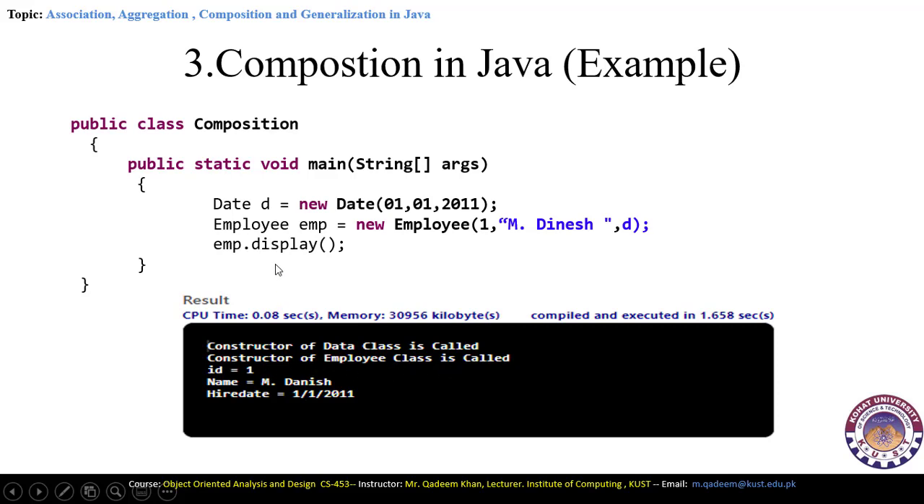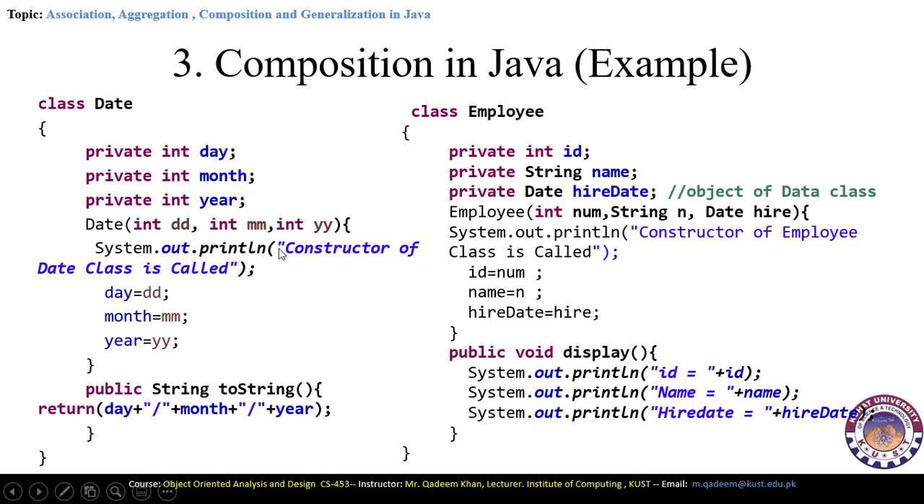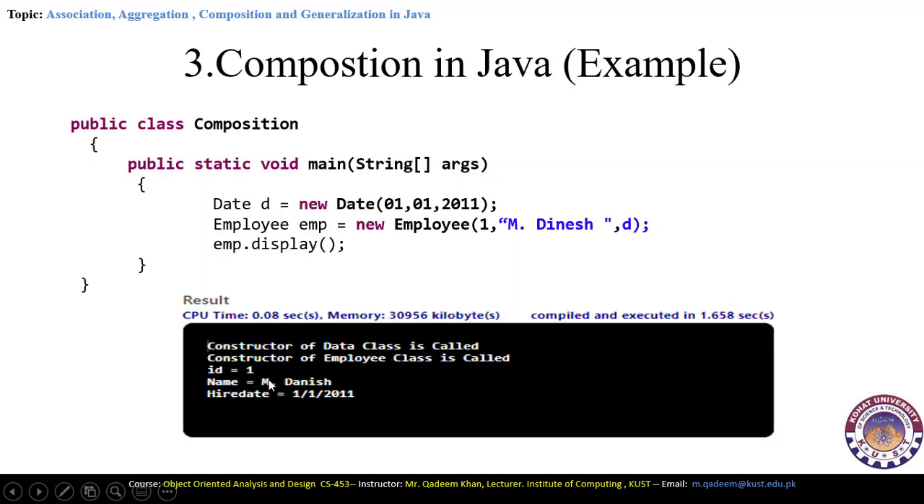And then this display function which we are going to declare is printing three different parameters: ID, name, and hire date. So ID, name, and hire date is printed here. So it is representing the different collection, but when one collection is deleted or washed from the memory, then automatically the second dependent class will also be affected here. It is called composition.